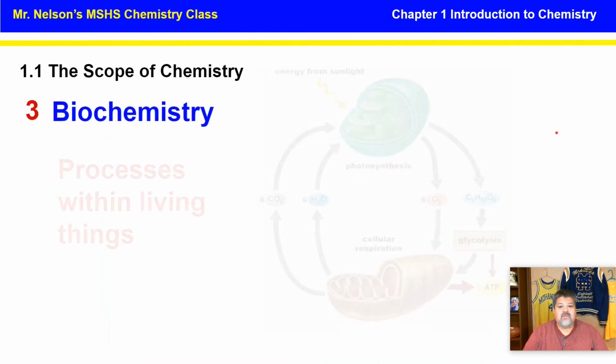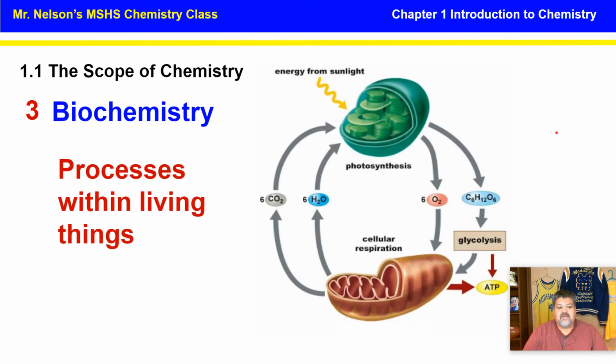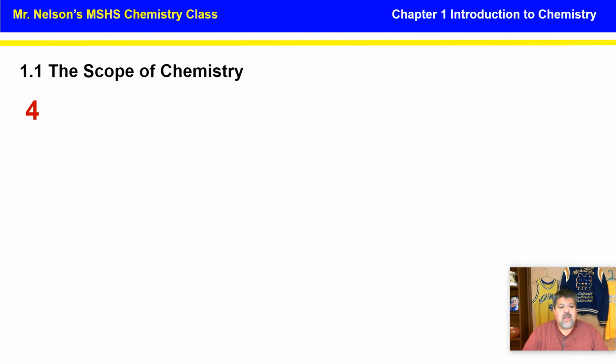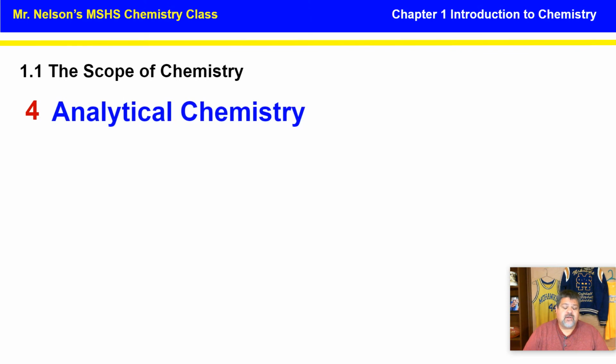Our third one is biochemistry. Biochemistry is about processes within living things in particular. Most plants have photosynthesis, the process by which they get their energy. And in animals such as ourselves, we use cellular respiration to create ATP so we can get energy. So that's biochemistry.